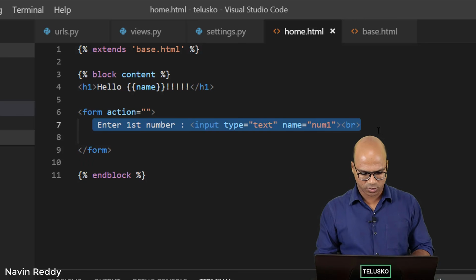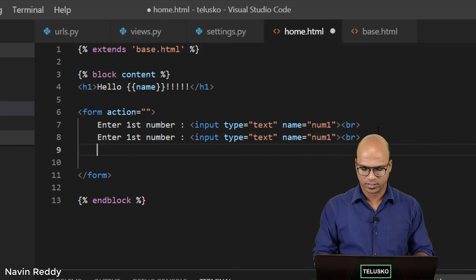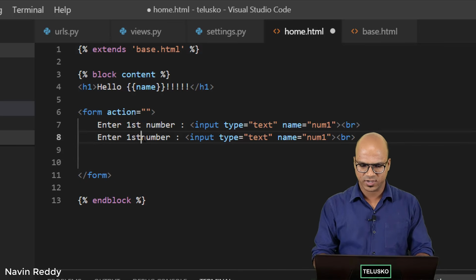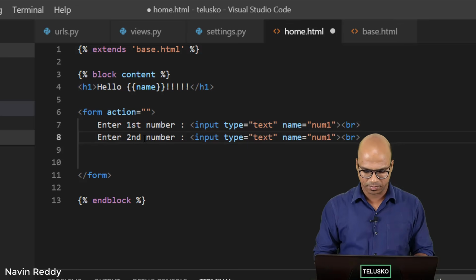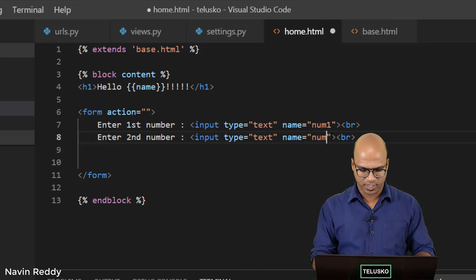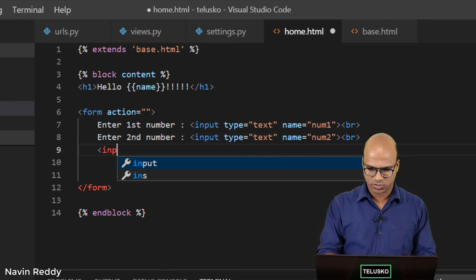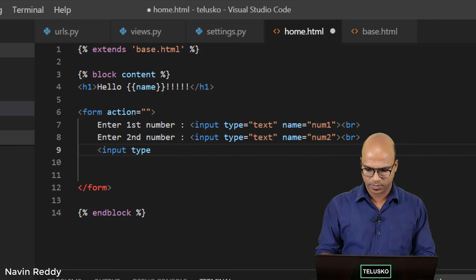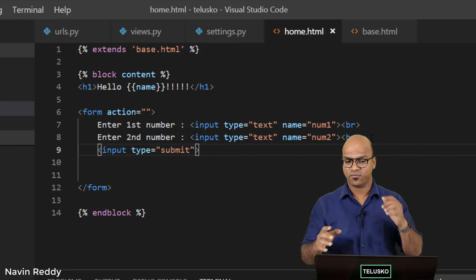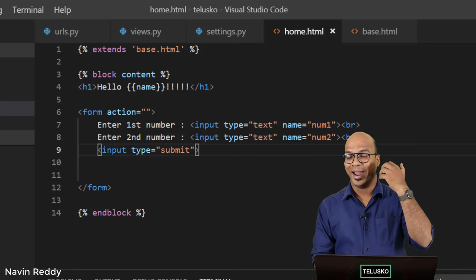And we'll say br so that it will come on a new line. So let me just copy this code and say enter, and then here instead of saying first number, we want to have it as second number, and this one will become num2. And here we need a button. So I will say input type submit, and that's it.